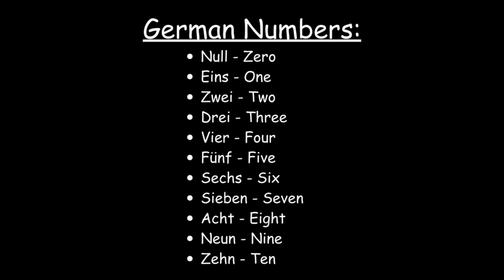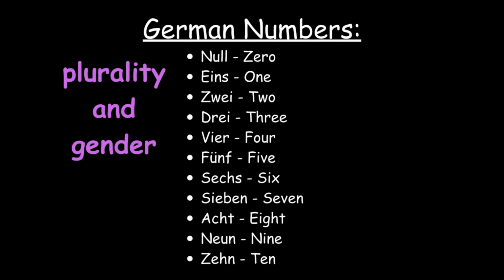Finally, German has numbers that are spelled and pronounced like this: 0, 1, 2, 3, 4, 5, 6, 7, 8, 9, 10. These numbers have plurality and gender, and some even resemble the structure that English words have.